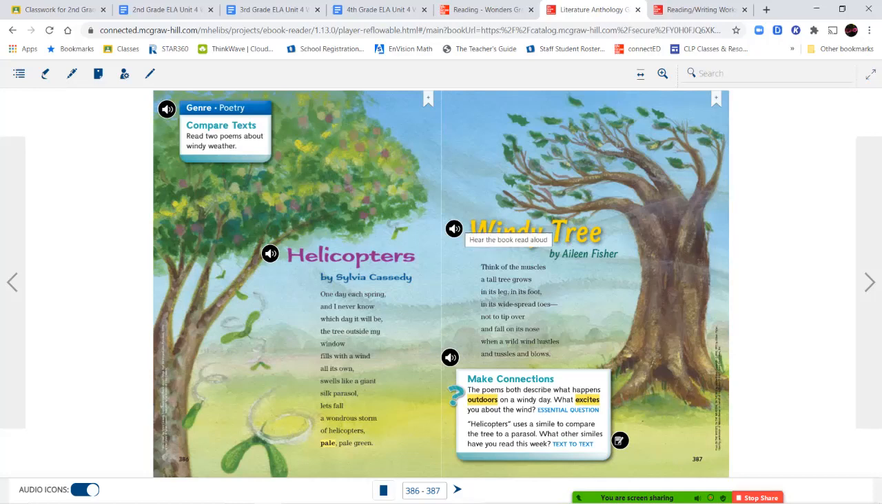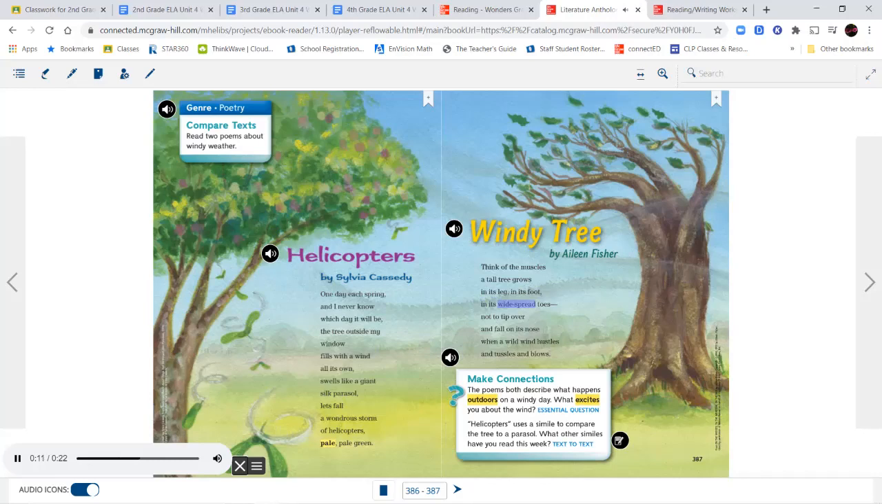Let's take a look at our second poem on this page. Windy Tree by Aileen Fisher. Think of the muscles a tall tree grows in its legs, in its foot, in its widespread toes, not to tip over and fall on its nose when a wild wind hustles and tussles and blows.